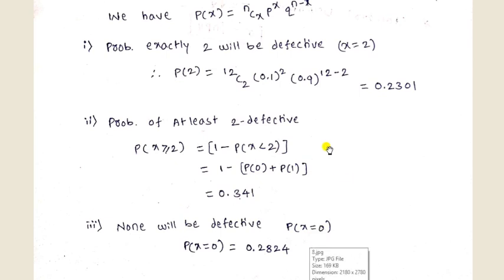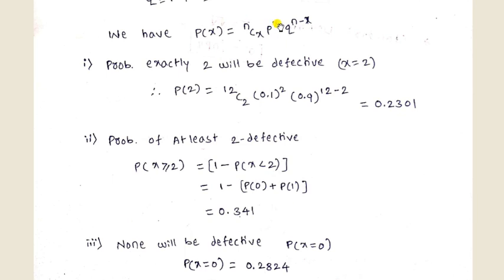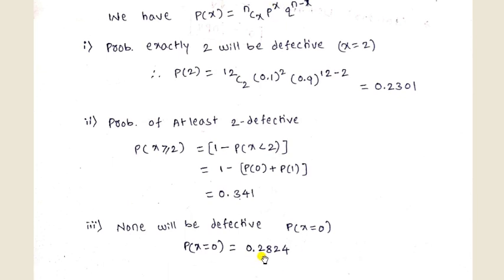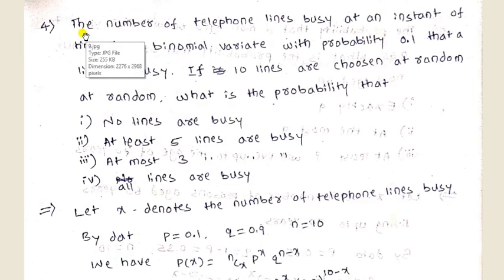Then the last one is none will be defective, meaning all the 12 pens are in working condition. So it denotes that x value is 0. Again substitute x as 0, then simplify, and we'll get the result as 0.2824.